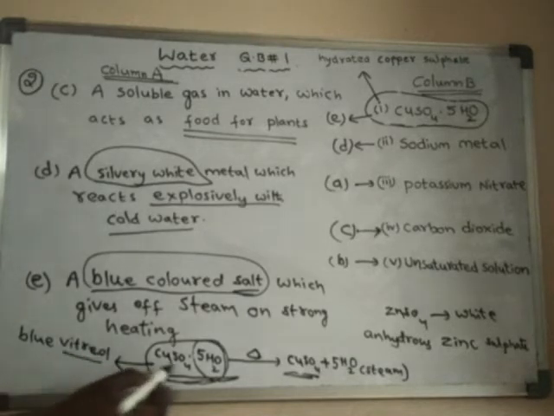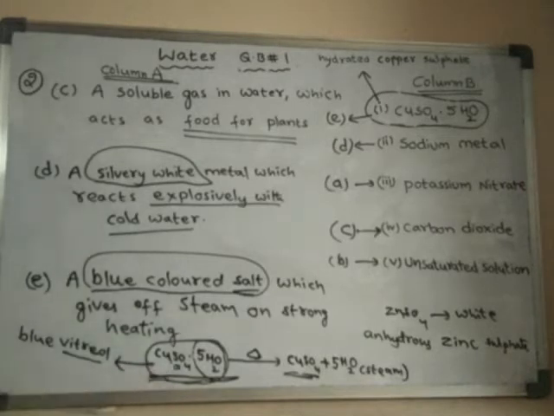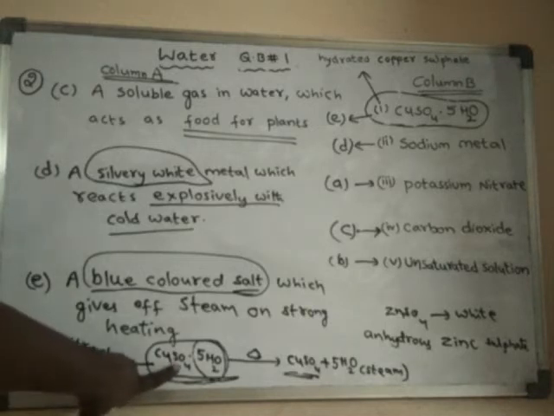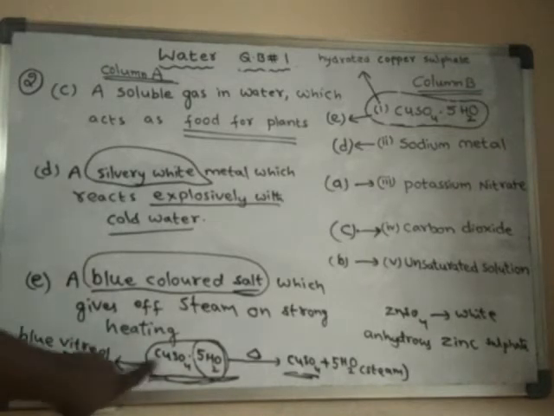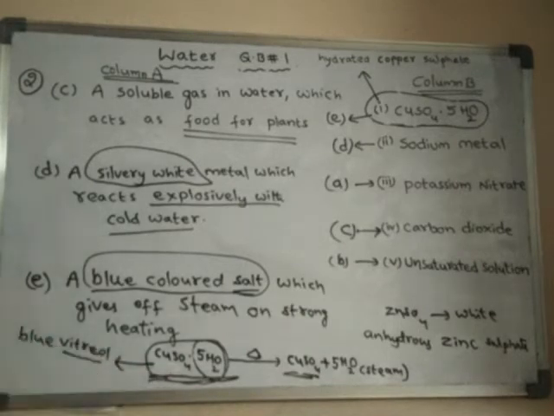Generally vitriols means sulfur containing compounds. This word vitriol is used for compounds which contain sulfur, but not for all sulfur compounds. Generally the term vitriol is used for compounds which contain sulfur in the form of sulfates.